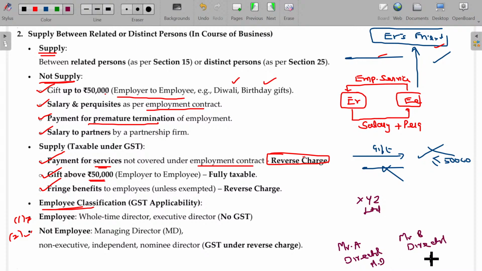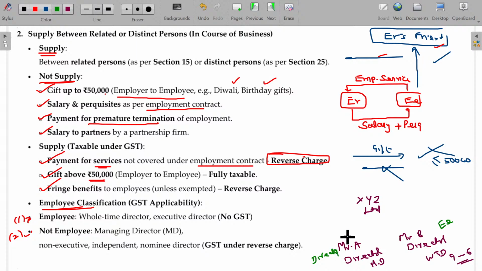But Mr. B, being the whole-time director, should come to the office at 9 o'clock and leave only by 6 o'clock, and maintains the record for whatever actions he has done. He is responsible for the top officials. In this case, director B appears to be employee-like, and director A appears to be originally a director only.